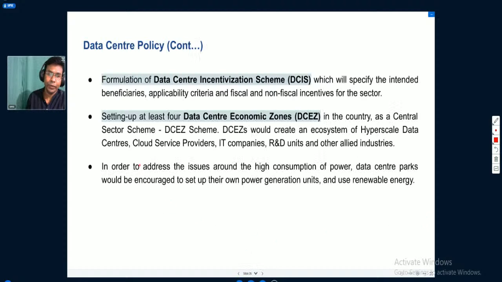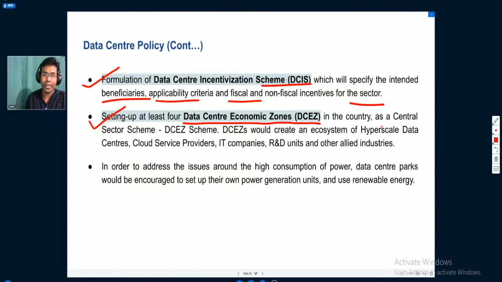If we talk about other provisions, there is the formulation of a data center incentivization scheme, which will specify the intended beneficiaries, applicability criteria, and fiscal and non-fiscal incentives for data centers. Another provision is setting up at least 4 data center economic zones in the country as a central sector scheme.